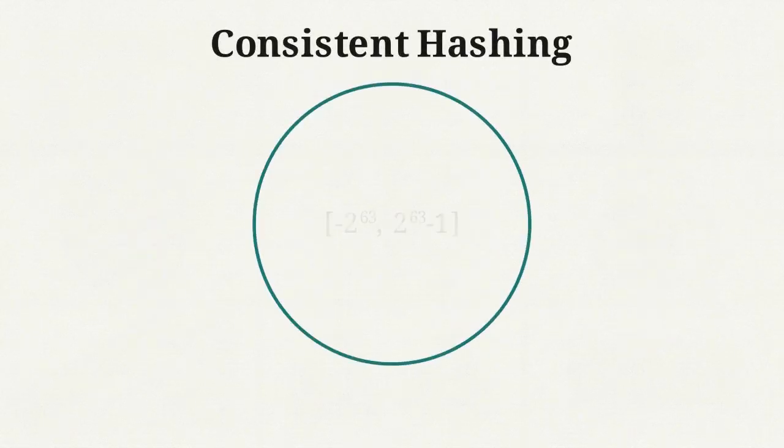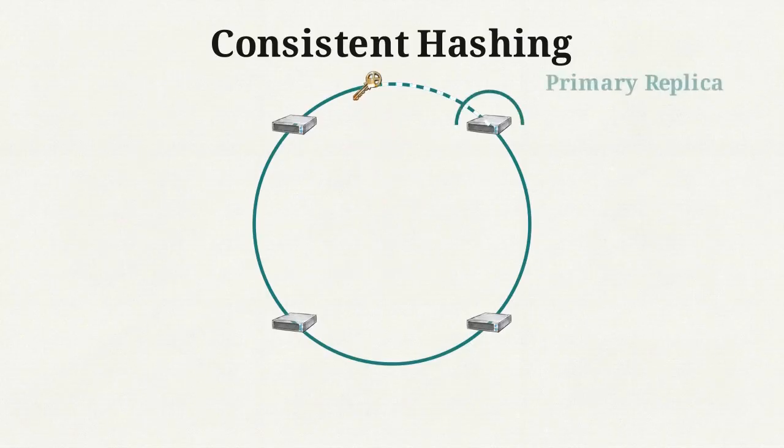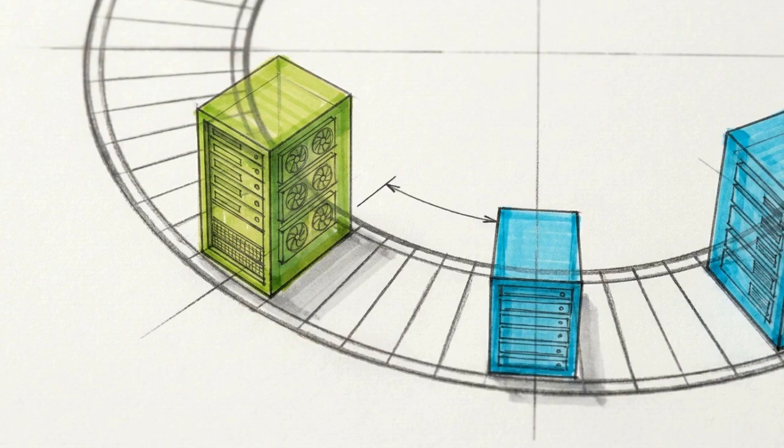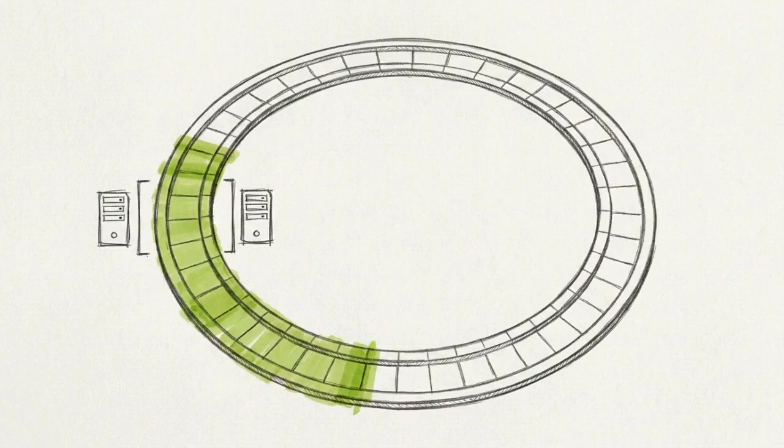We decouple partitioning from server counts using consistent hashing, representing a 64-bit hash space as a circular ring with servers mapped as distinct tokens. A coordinator hashes an incoming key, finding its position, then traces clockwise to the first server, the primary replica. Because the keys map to the ring rather than to a strict server count, adding or removing a node only impacts its immediate clockwise neighbor. The rest of the ring remains untouched.